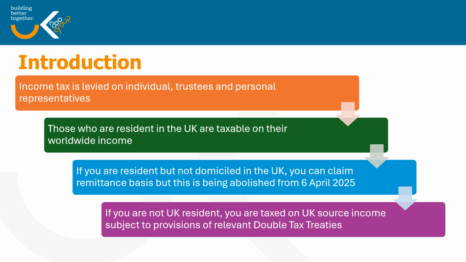Spouses and civil partners are treated as independent taxpayers, so we tax them separately. The final point to note is when we are talking about residence in the UK, this is determined by looking at something called the statutory residency test. We're not going to be covering that today, but it is important to note that there is a specific set of rules governing whether or not someone is resident in the UK.